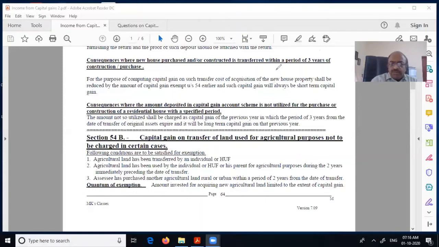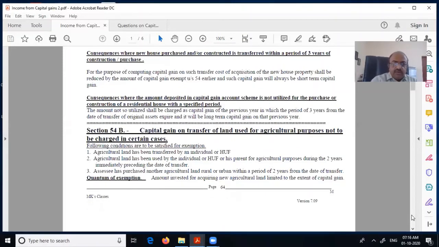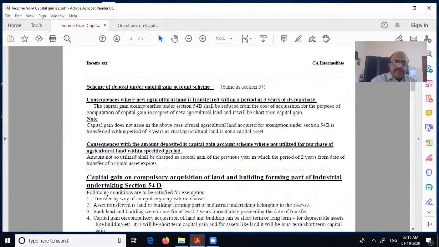Now, what is the quantum of exemption? Just like the earlier one, the quantum of exemption is the same. That is the amount invested.